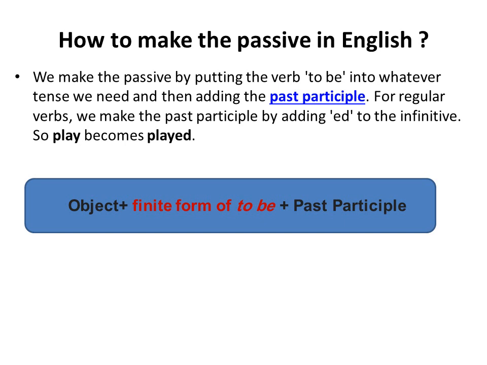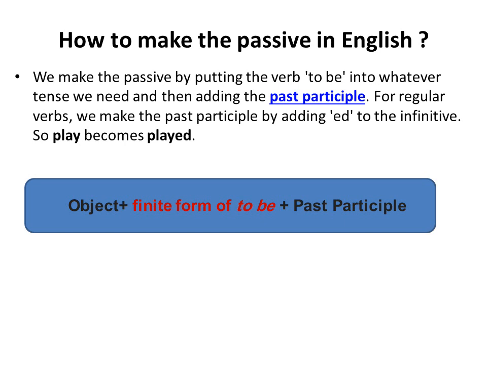We have 3 steps. The first thing is to start with the object. So number 1, start with the object. Number 2, use a finite form of verb to be according to the tense of the sentence. The third step, number 3, is change the verb of the sentence to the past participle.